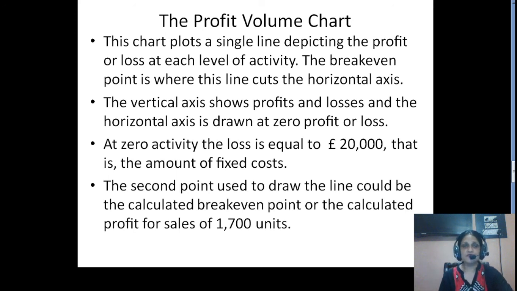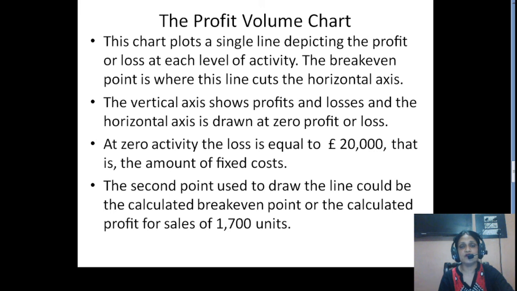The formula was fixed cost plus desired profit divided by contribution. We calculated this with the help of a formula, and the same thing we are going to calculate with the help of a profit volume chart. This chart plots a single line depicting the profit or loss at each level of activity. So we are trying to find out how volume is related with profit. The break-even point is where this line cuts the horizontal axis.